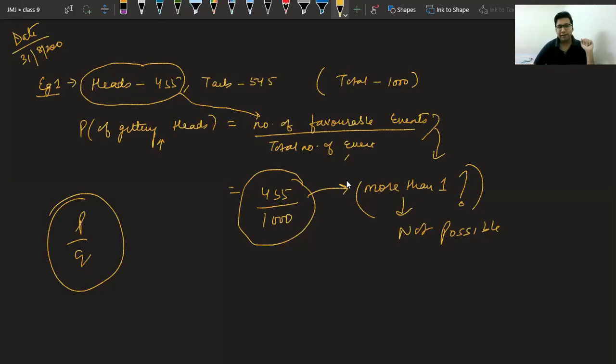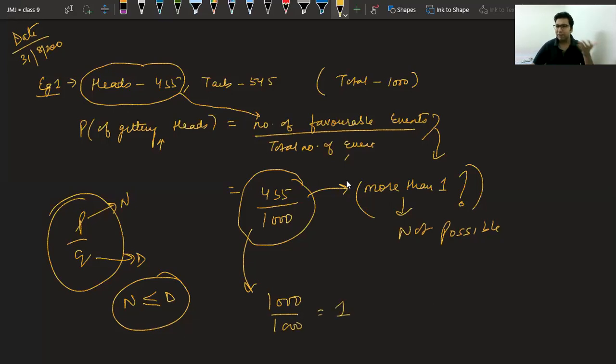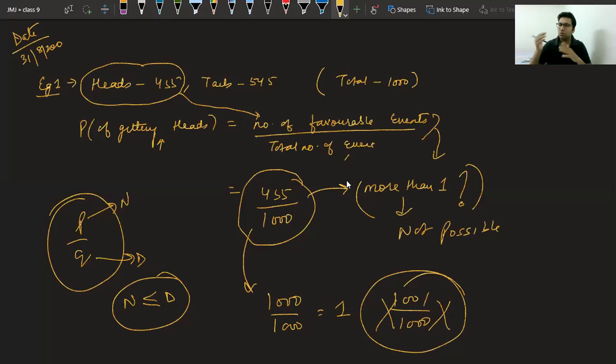Yes, so you have to understand this is the numerator, this is the denominator. This numerator can be only less than or equal to the denominator. That is why this fraction can maximum approach 1 when they both are equal. Suppose in this case, maximum we could have got 1,000 upon 1,000, which is 1. We can never get 1,001 heads in 1,000 tosses. That is why probability can never be more than 1.